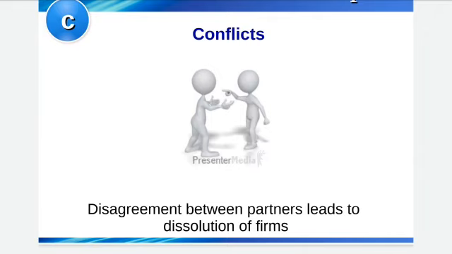Then conflicts. Partnership lacks centralized management. Centralized management means, like in the joint Hindu family, the whole decision making power was in the hands of whom? In the hands of the Karta. So that was centralized management. Only one single person had the full control and decision making power of the business. But here, since each and every partner has the power and control in their hands, they can take decisions on their own. So it is decentralized, and every partner has the right to manage the partnership. So this will lead to conflicts and frictions.